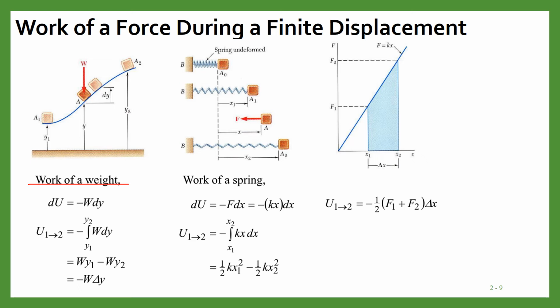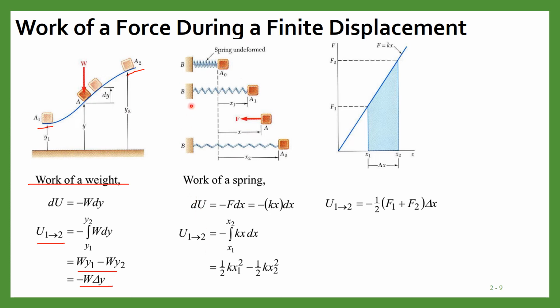And suppose this weight moves from point A1 to point A2, then the work during this finite displacement U12 will be the integral of this W dy from y1 to y2, and this work is negative because displacement and force are in opposite directions. Now when you integrate it, you get this equation, W y1 minus W y2, which is equal to minus W delta y.